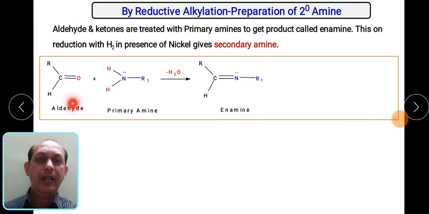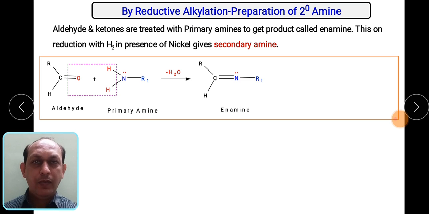So let us see an aldehyde reacting with a primary amine. As we know, this primary amine has the structure RNH2. What will happen when these two compounds react? Again the nucleophilic addition will take place on the carbonyl carbon. This reaction will again result in the elimination of water, so there occurs formation of a carbon double bond nitrogen. This is the enamine obtained by the condensation of aldehyde and primary amine.